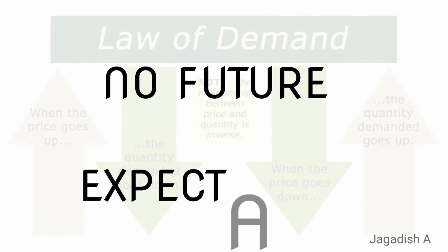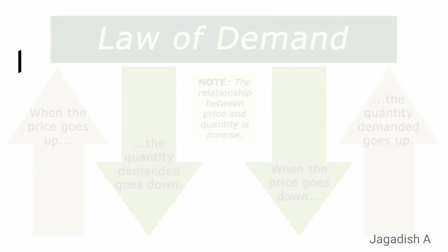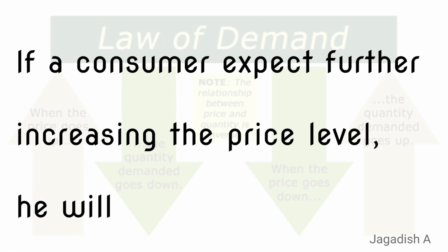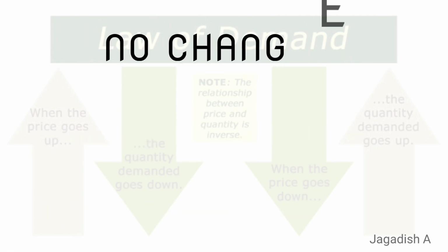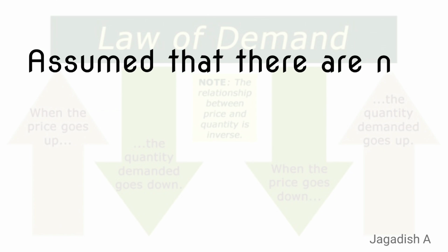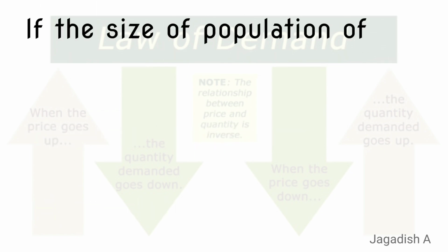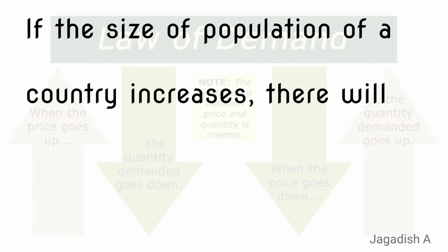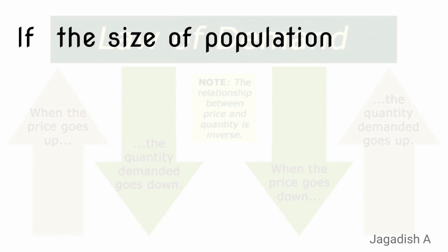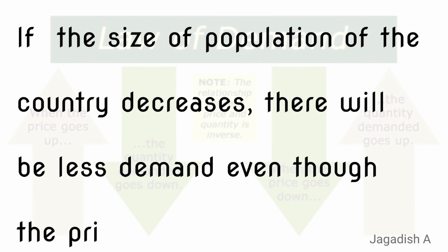No future expectation. The consumer should act according to the current market condition. If a consumer expects further increase in the price level, he will demand more. No changes in the population. It is assumed that there are no changes in the size of population. If the size of population of a country increases, there will be more demand even if prices are more. If the size of population of a country decreases, there will be less demand even though the prices are low.